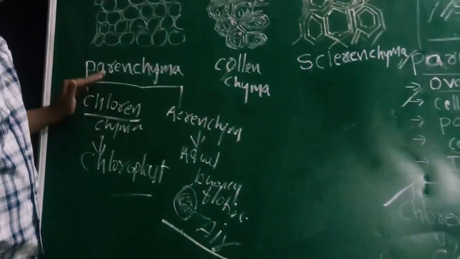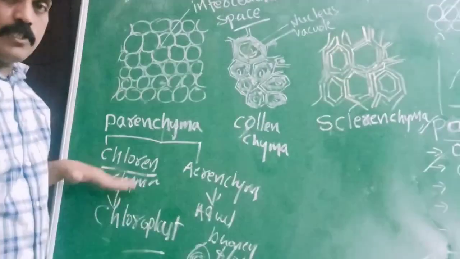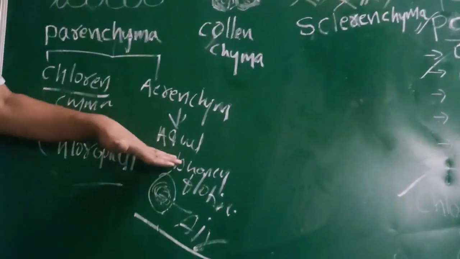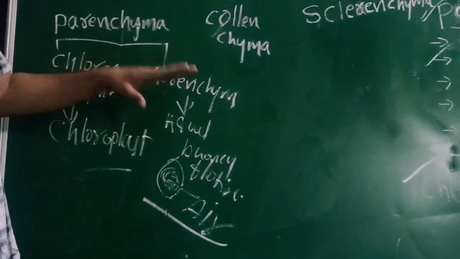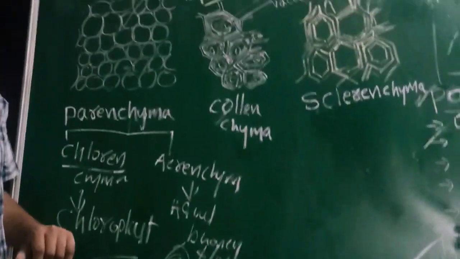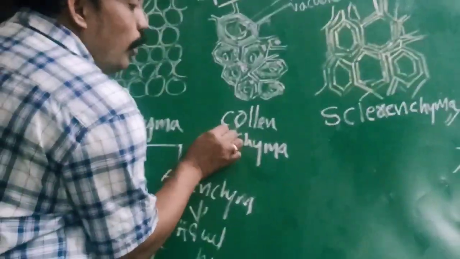So parenchyma is divided into chlorenchyma, which consists of chloroplast, and after that aerenchyma. In aquatic plants we observe this type of parenchyma. That means the parenchyma cells are filled with air. Okay. And next one, if you observe the collenchyma.